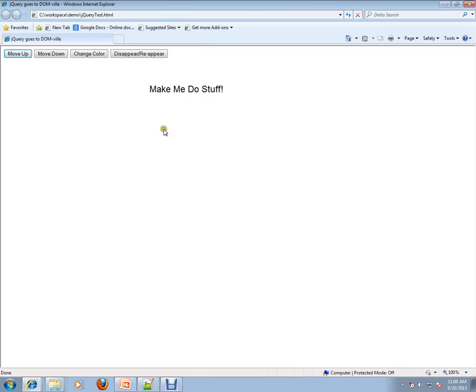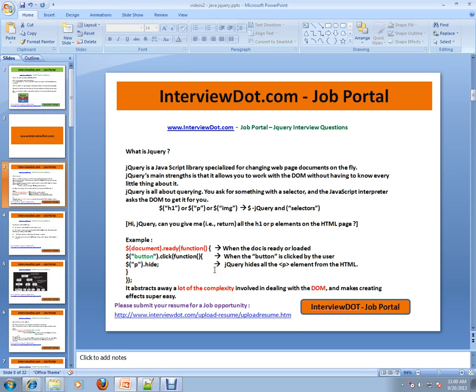Okay, this is an example. So let's see, change color. It changed the color. Okay, then move down. So this is how jQuery works. So I've shown you the code.